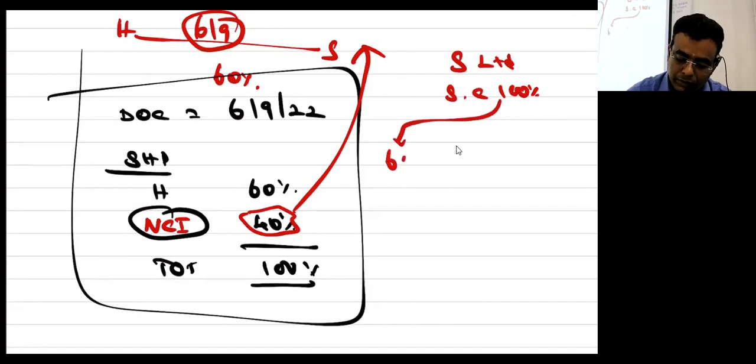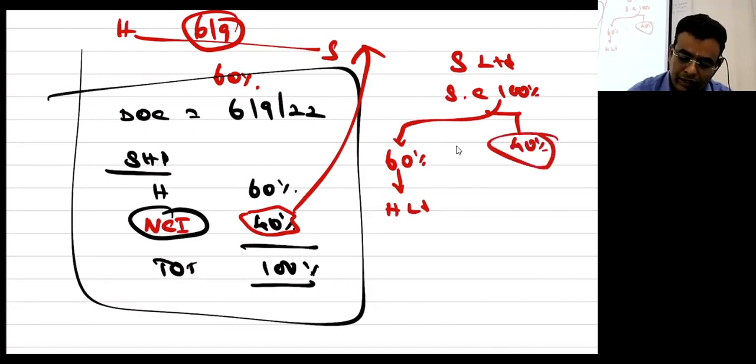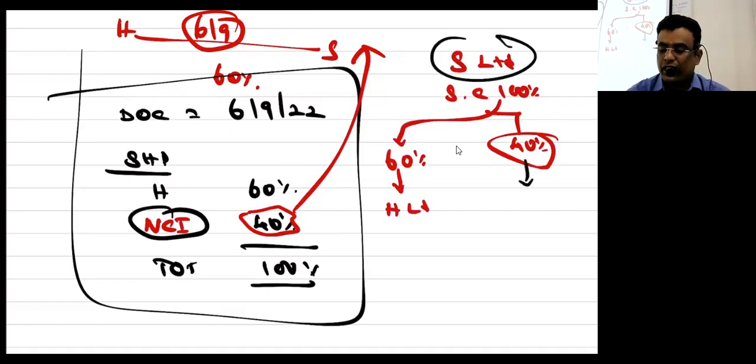Out of this, 60% is held by H Limited. Balance is 40%. Can these 40% shareholders control S Limited? No, they can't control. Since they can't control, can I say non-controlling interest? So that's why the standard uses the words non-controlling interest.